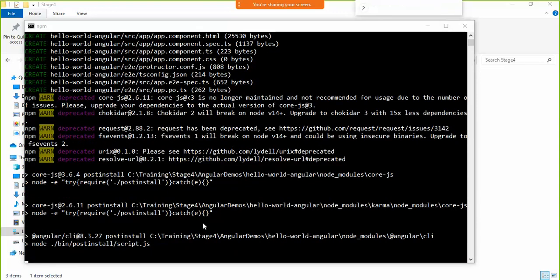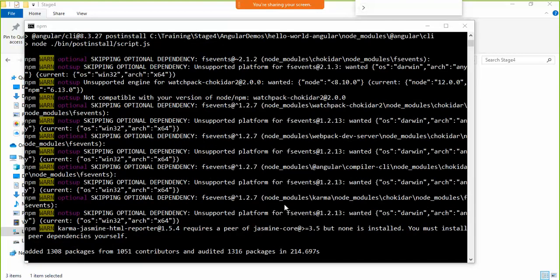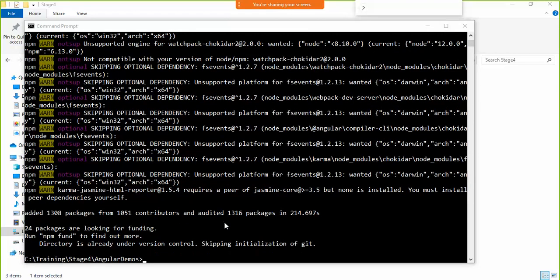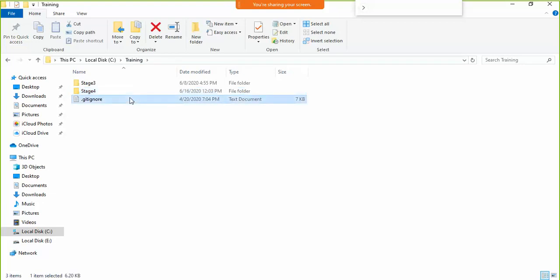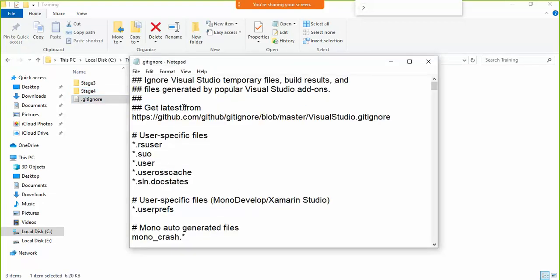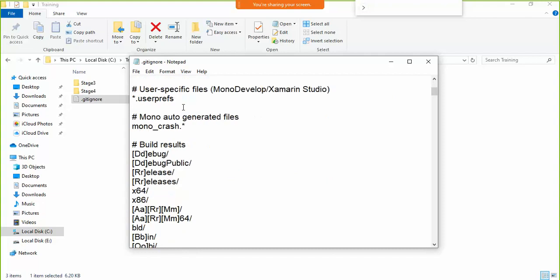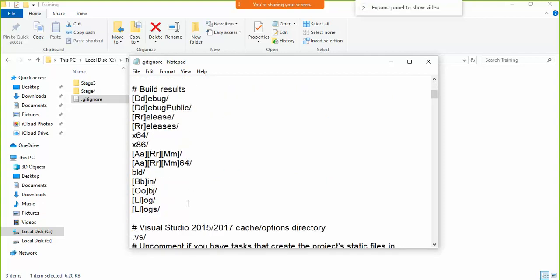Generally it does not take this much time on my PC, but right now it's heating like anything. Okay. Now one more thing actually, I have a git ignore file here. I need to modify it. Node underscore modules.